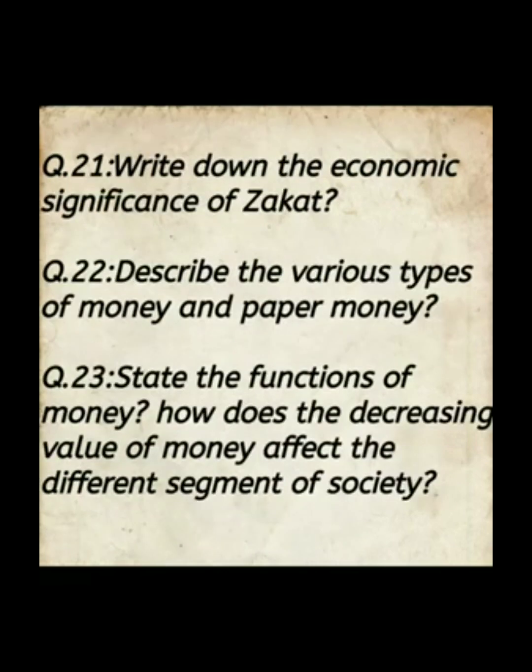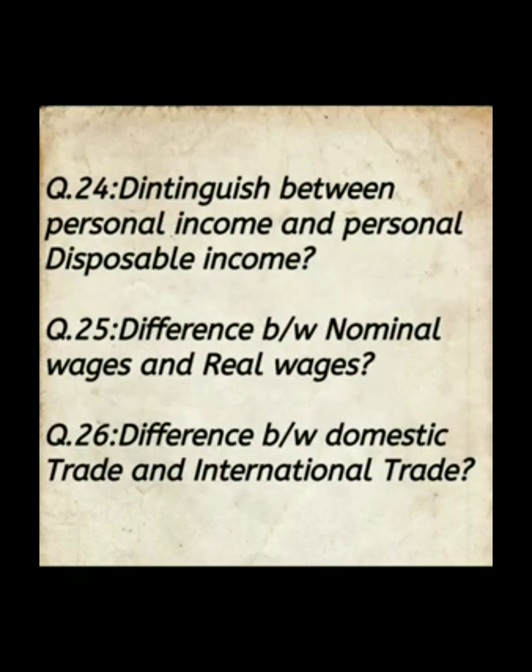Number 21, write down the economic significance of zakat. Number 22, describe the various types of money and paper money. Number 23, state the function of money. How does the decreasing value of money affect the different segment of society? Number 24, distinguish between personal income and personal disposable income. Number 25, difference between nominal wages and real wages. Number 26, difference between domestic trade and international trade.